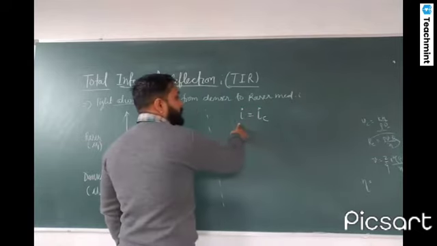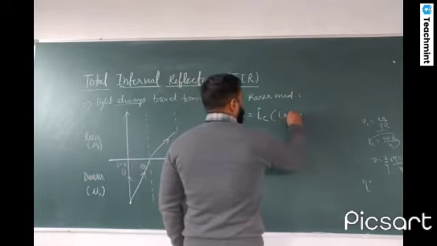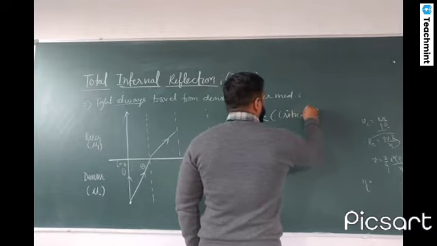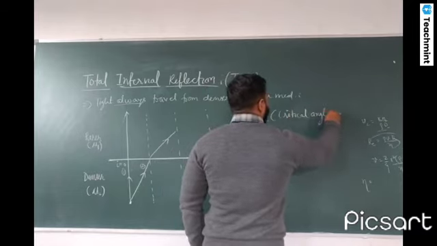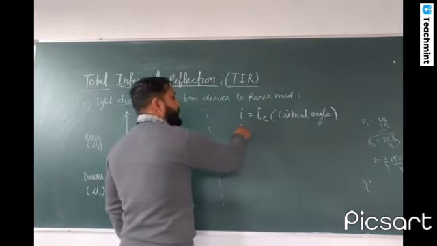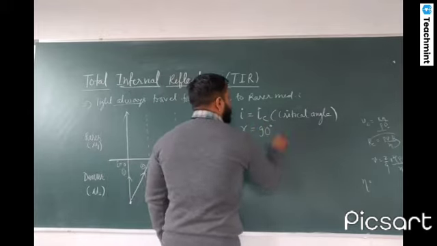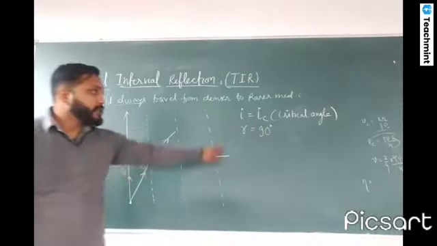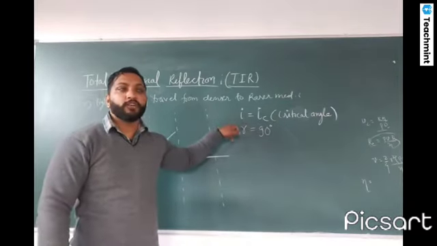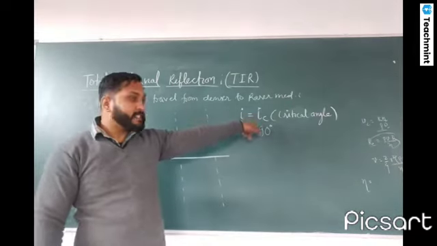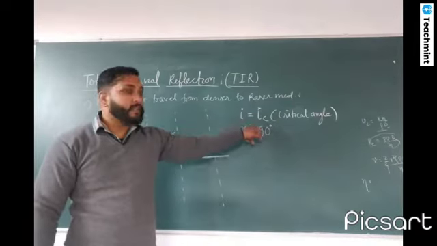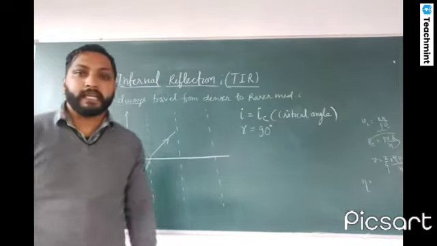When the value of i becomes ic, we will call it the critical angle. Critical angle is that value of incident angle where the angle of refraction is 90 degrees.